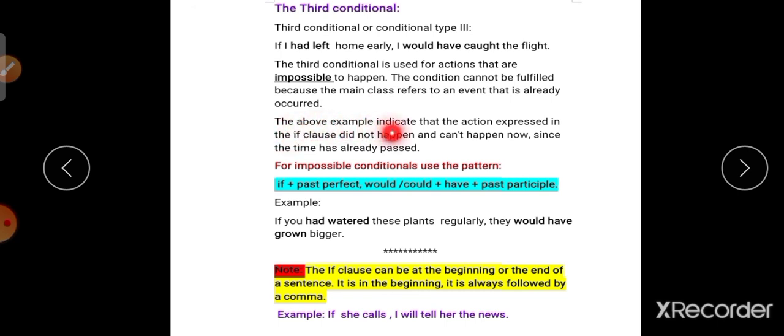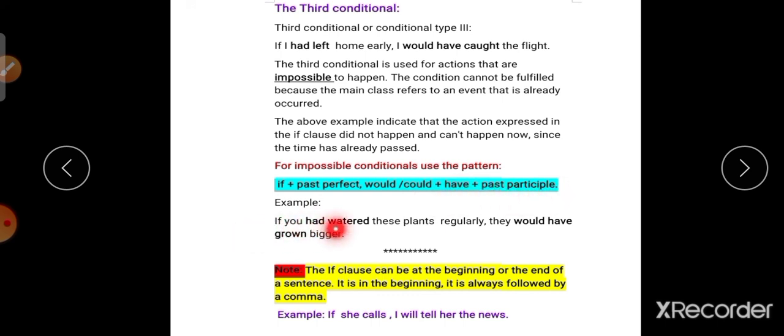The above example indicates that the action expressed in the if clause did not happen and can't happen now. It cannot happen now since the time has already passed. The action is already finished. For impossible conditions, use the pattern if plus past perfect, would or could plus have plus past participle. So the if sentence is if plus past perfect. The main clause is followed by would or could plus have plus past participle.